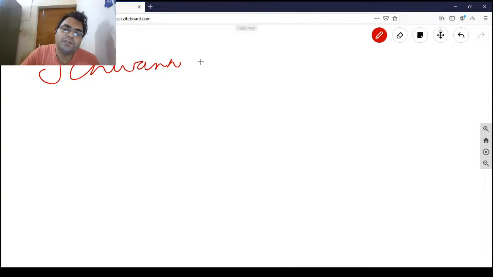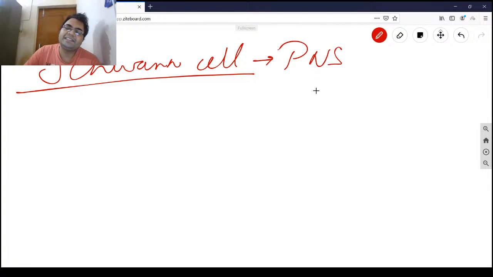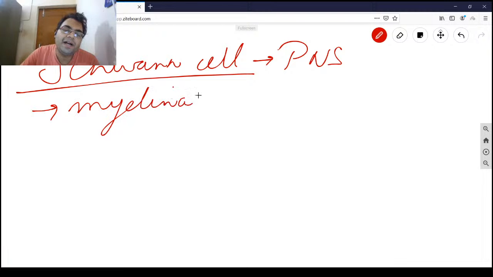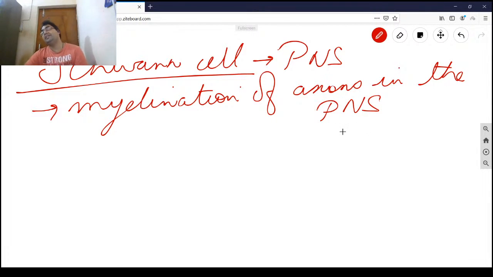Very important. These are the most important neuroglia when it comes to the PNS, the Schwann cell. What they do is they go for myelination. Myelination of axons in the PNS is perpetuated by the Schwann cell. Myelination of axons in the CNS is caused by the oligodendrocyte. So this is a real neat question: which cell is responsible for myelination of neurons in the PNS? Direct answer is the Schwann cell. In the CNS, oligodendrocyte. This is a very common question.